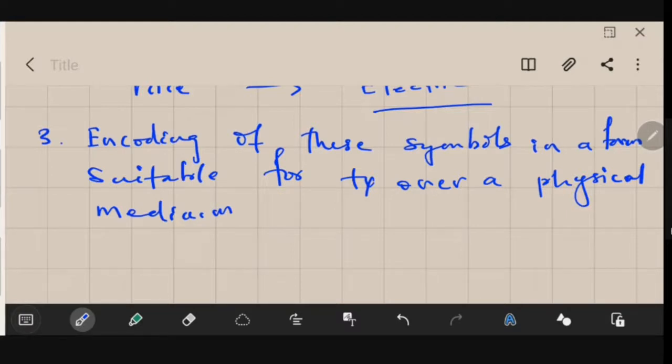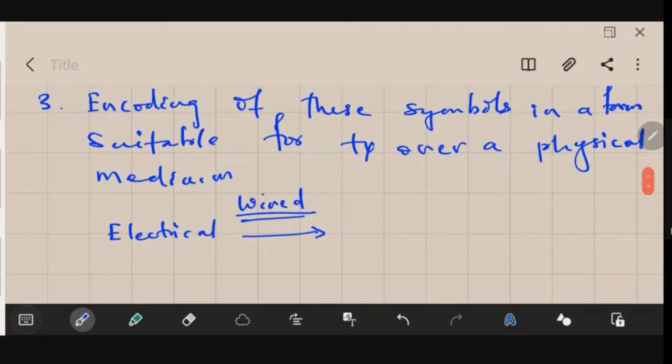So let's say you are using wired media. Wired media means you will obviously be using a wire for transmission of this signal. Then obviously you have to convert that signal into an electrical form that could be transmitted through the wire.